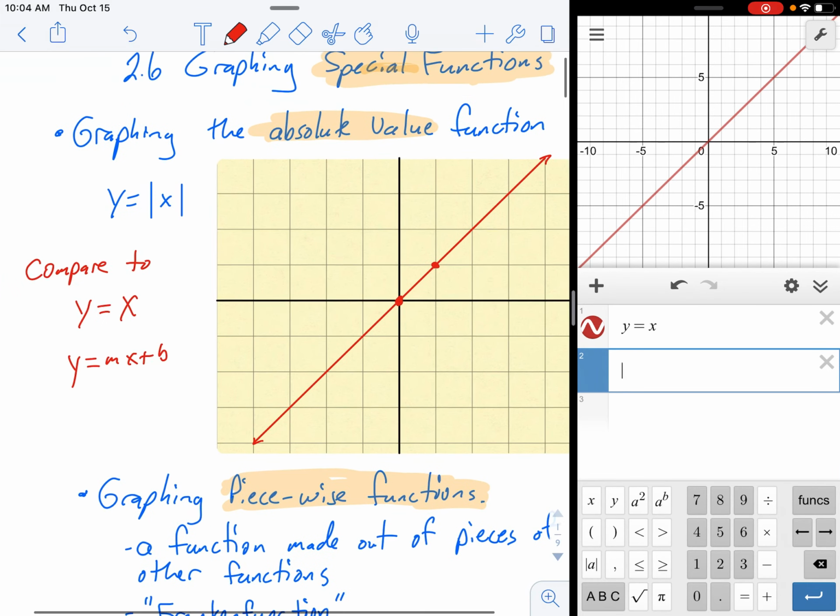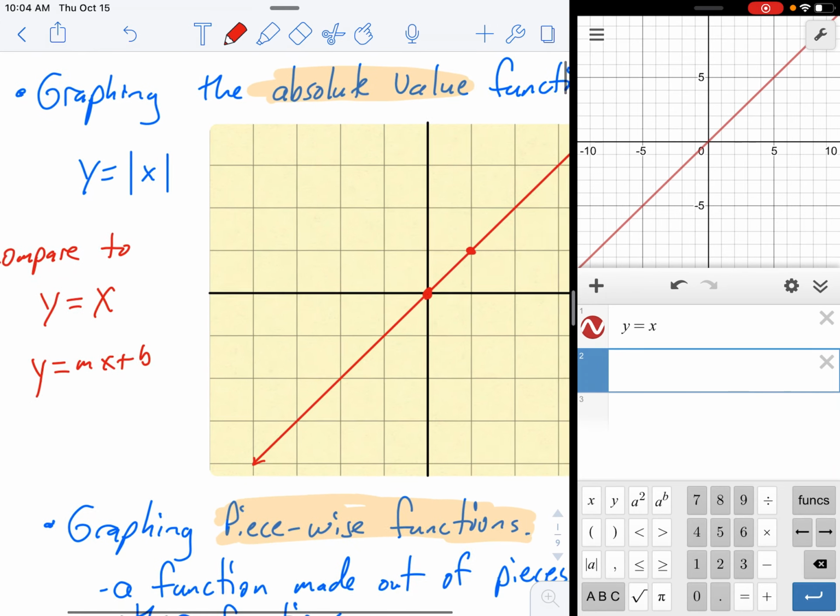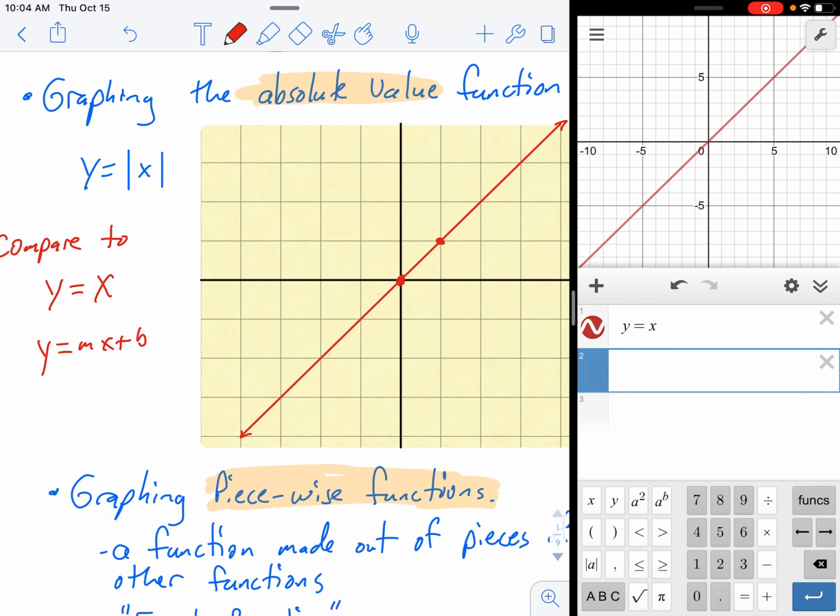Knowing that, let's graph y equals absolute value of x. Now, I'm going to be using the graphing calculator screen, and down at the bottom is the keyboard. And as I tap it, you will see the buttons being pressed. So I hope this will help you find the buttons when you're doing this assignment on your own. So I'm going to go y equals. So there's my y, and then the equals. And I don't know why it's telling me copy, lookup, share. I'll ignore that. Now, absolute value is over here on the left, right there. Can you see that? Absolute value, then inside of there, I need to put an x.